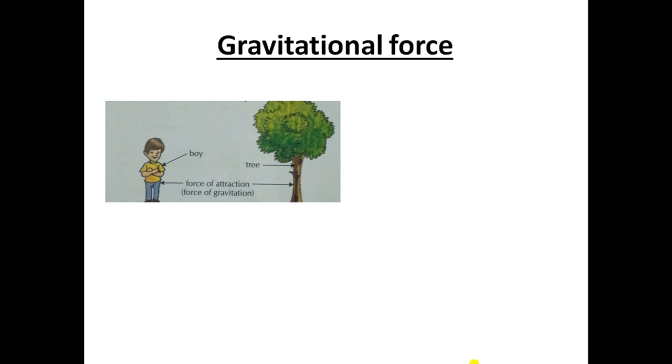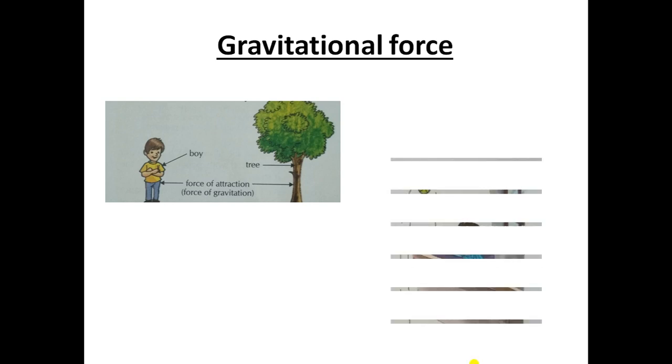So why are we not able to see the force of gravitation between the boy and the tree? Because the force of gravitation is very, very small, and that's why we are not able to detect it.